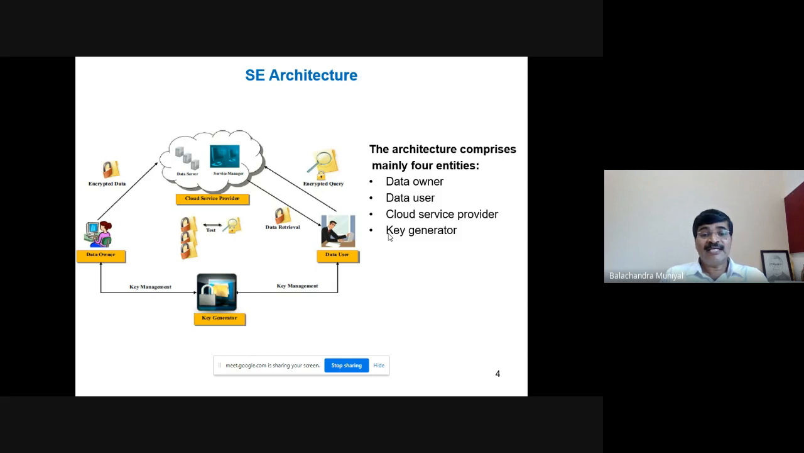The key generator is a trusted third party who is responsible for generating the key and distributing it to the data owner and data user. The data owner and data user may be the same entity in most applications; that depends upon the application. If the data owner and data user are different, then they need to share the key.